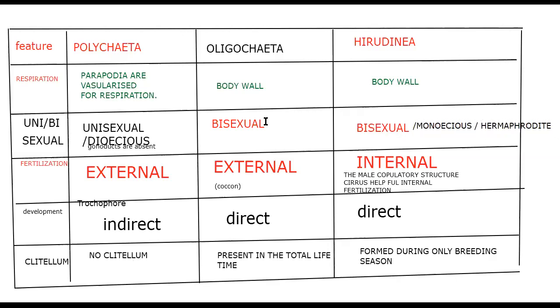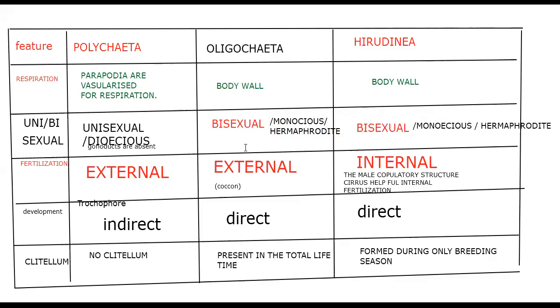Here also the same, bisexual or monoecious. Both Oligochaeta and Hirudinea are the same, hermaphrodite.